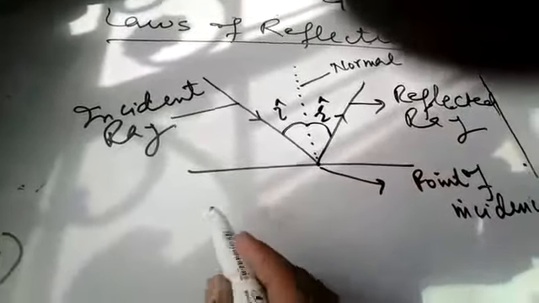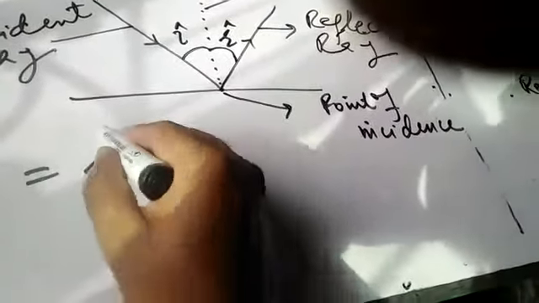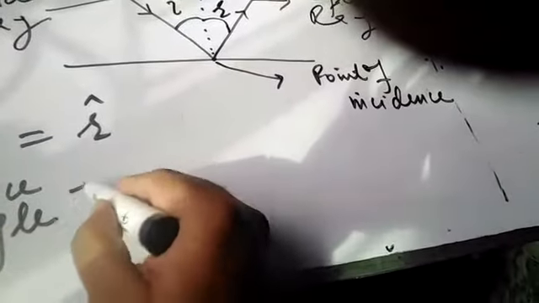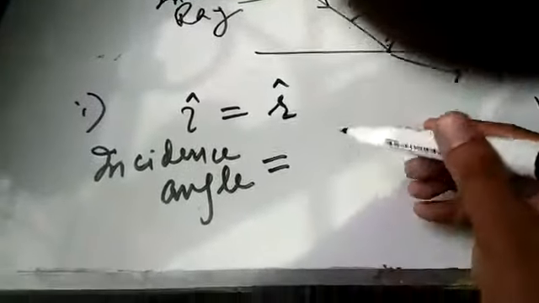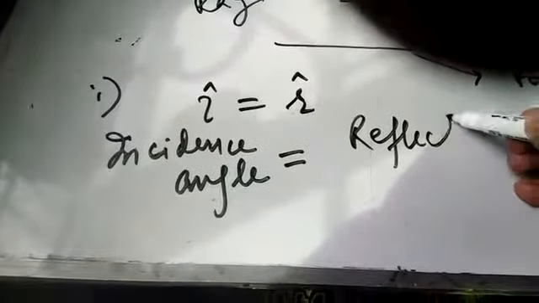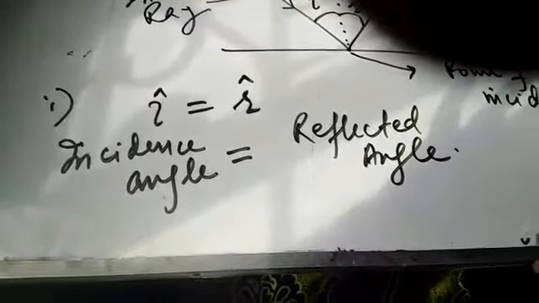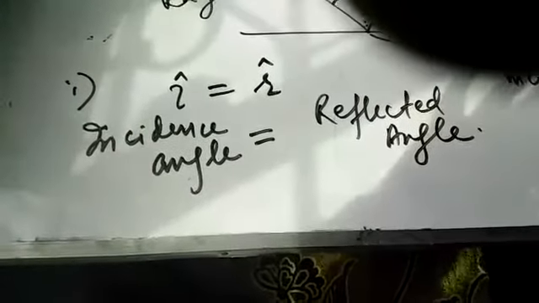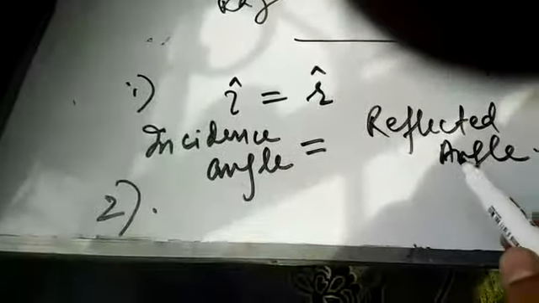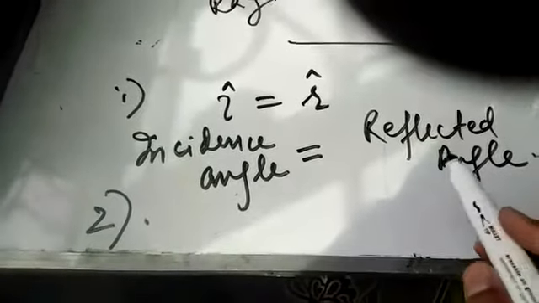So during reflection, the incidence angle is always equal to the angle of reflection. Incidence angle, or you can say that the angle of incidence is equal to the angle of reflection or reflected angle. And after this, the second law is, in a theoretical form, that